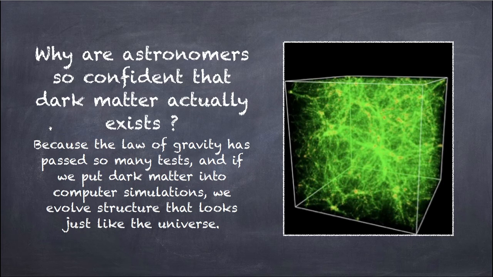And if in a simulation we don't put that dark matter in at the beginning, then the image of our universe we get will not look like it. Yeah, next slide.